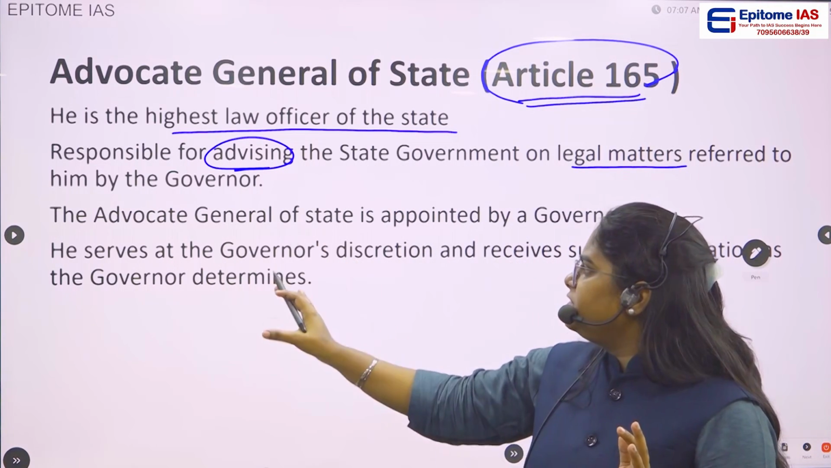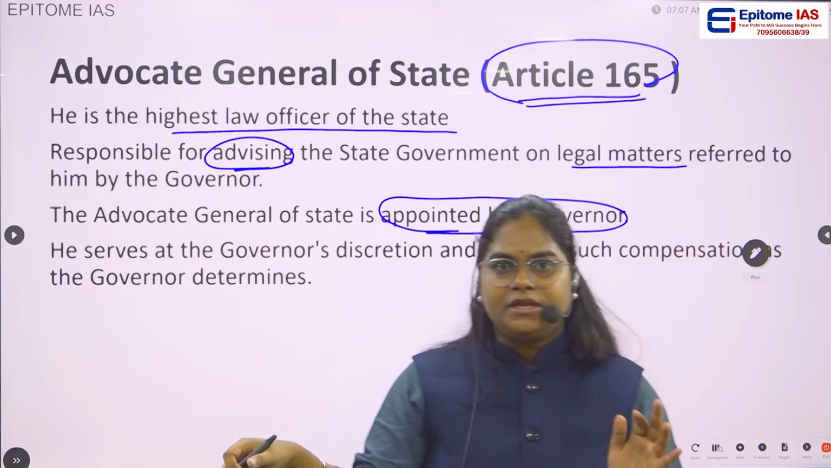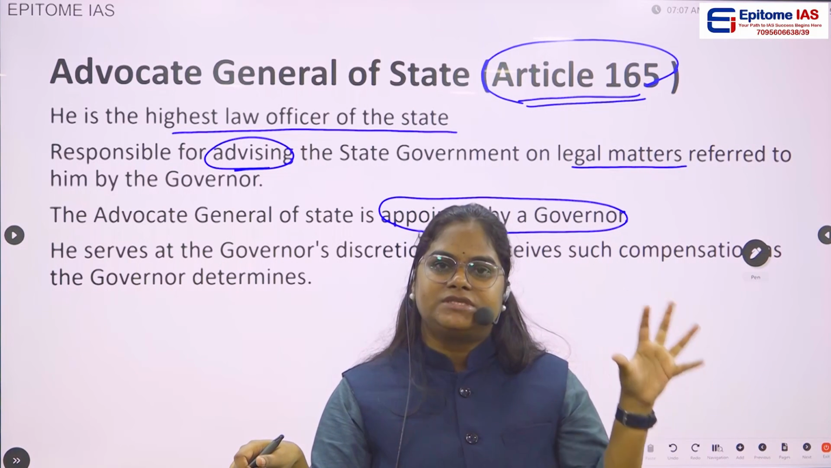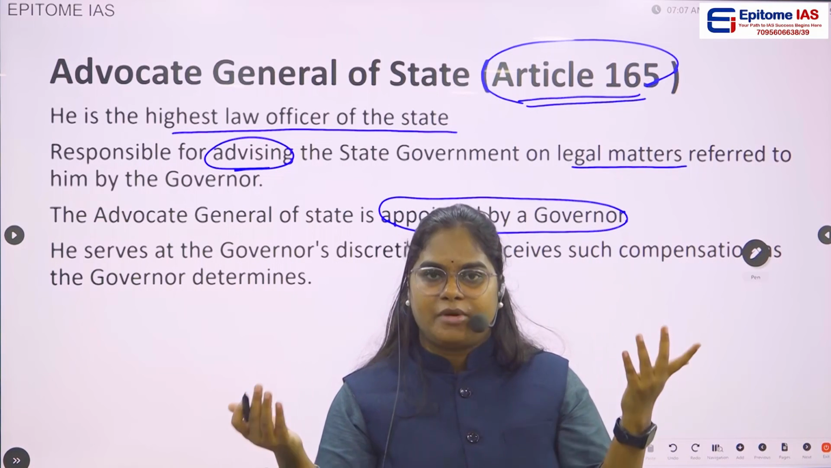The Advocate General of a state is appointed by the governor. So this is what you have to remember. Who appoints the Advocate General of a state? This Advocate General of a state is appointed by the governor of that particular state. There is no mention of a president.